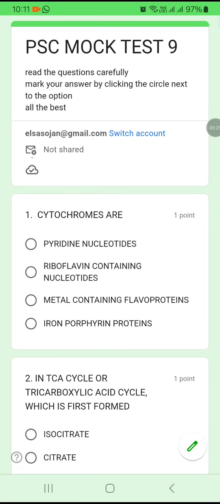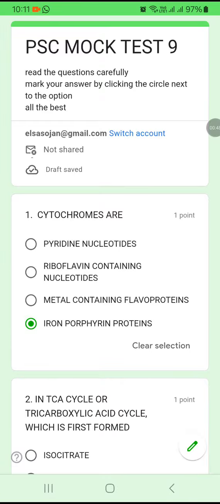So the first question is asking about cytochromes. Cytochromes are what? They are pyridine nucleotides, riboflavin containing nucleotides, metal containing flavoproteins, or iron porphyrin proteins. Cytochromes are actually iron porphyrin proteins. Option D is the answer. Cytochromes are iron porphyrin proteins.